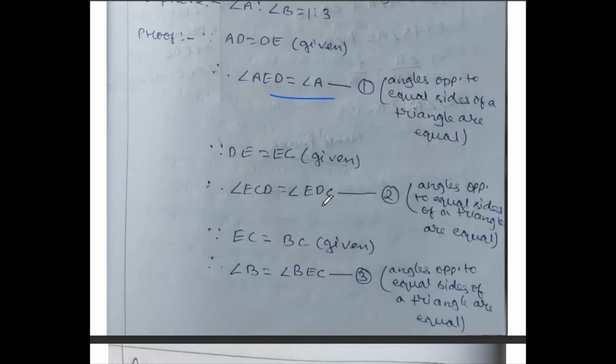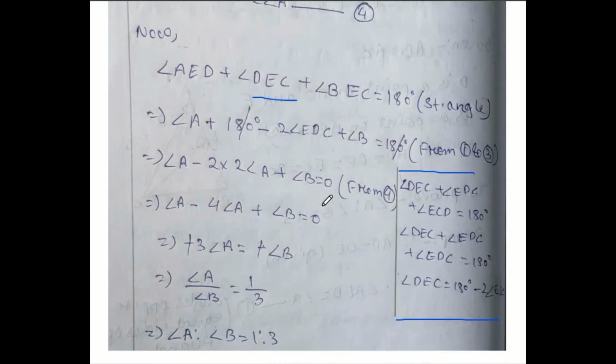So in place of ECD we can write EDC also. So DEC plus 2 EDC equals 180. DEC is equal to 180 minus double of EDC.